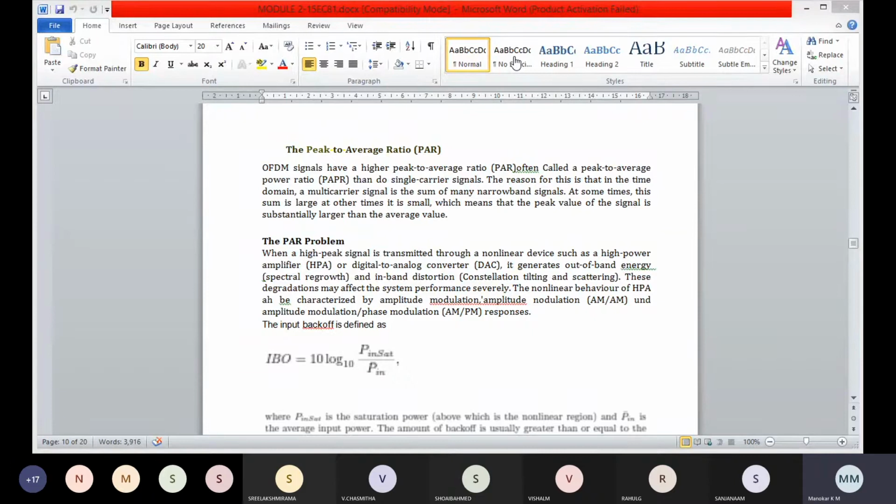Alternatively, the same power amplifier can be used, but the input power of the power amplifier must be reduced. This is known as input backoff, that is IBO, and results in a lower average signal to noise ratio at the receiver and hence a reduced transmit range.